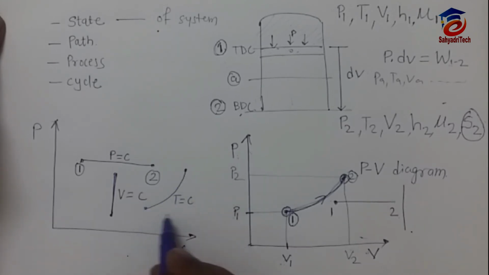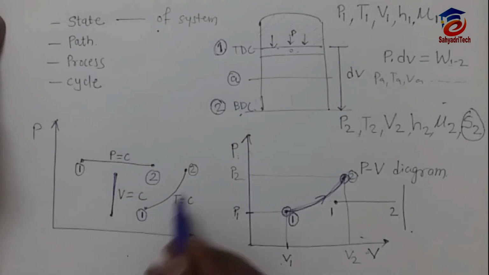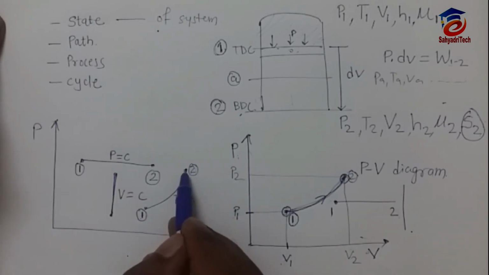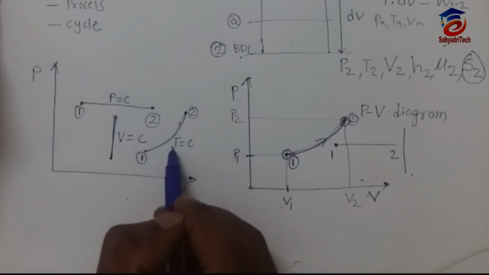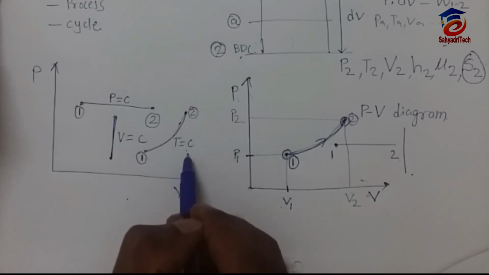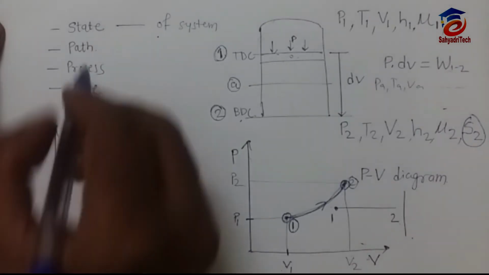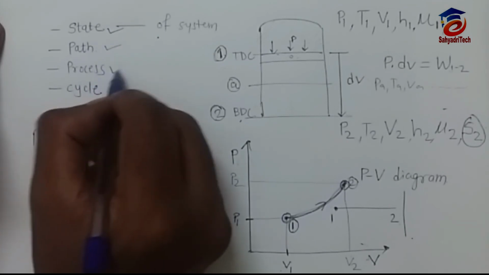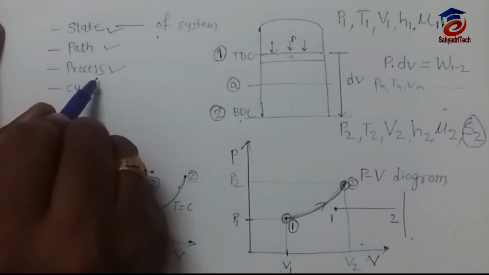The temperature is constant during the change in position or change in state. This point 1 is called a state, and point 2 is a state. So the state will change from 1 to 2, following path 1 to 2. And what is its nature? T is equal to C, that is an isothermal process. So we know what a state is, now we know the path, and we know what a process is. We will see the various processes in detail in the next lecture.